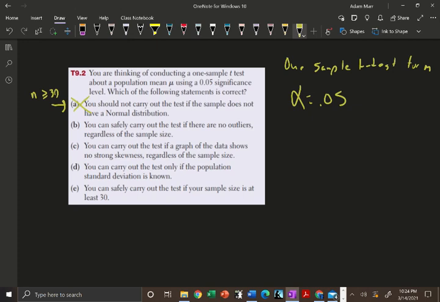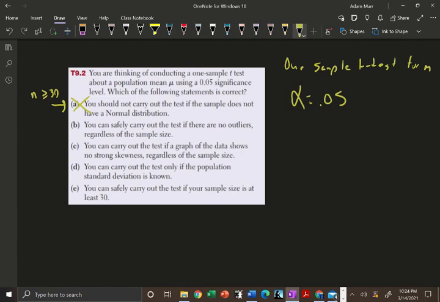Okay, B, you can safely carry out the test if there are no outliers, regardless of the sample size. Again, it says you can carry out the test if there are no outliers. It doesn't matter what the sample size happens to be.